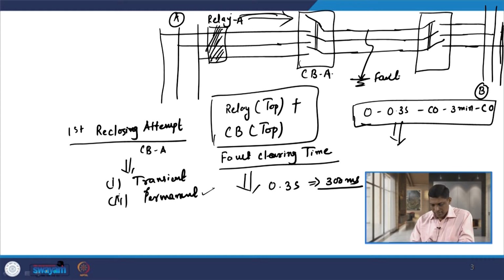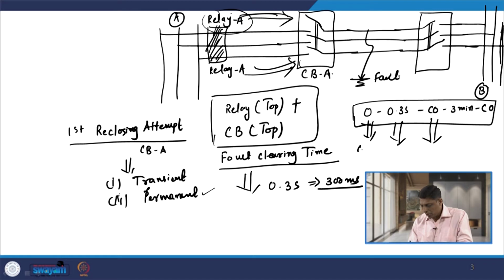If the fault is permanent, then obviously the protective relay at A again comes into the picture. The relay at A senses the fault again and gives a signal to the circuit breaker, the trip coil is energized, the contacts separate and the arc is quenched. So, this is nothing but closing followed by opening. This O is nothing but opening and this CO is nothing but closing followed by opening.